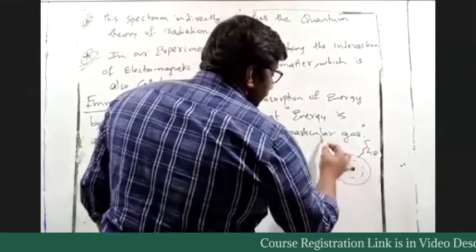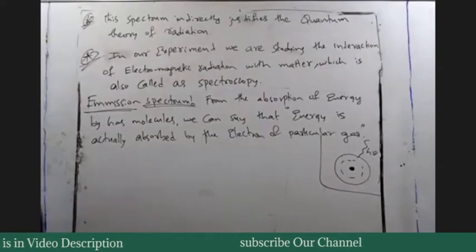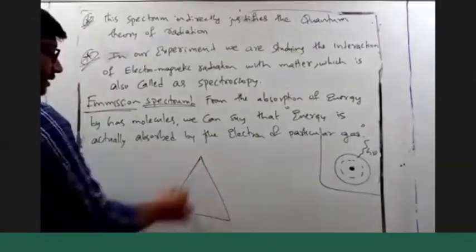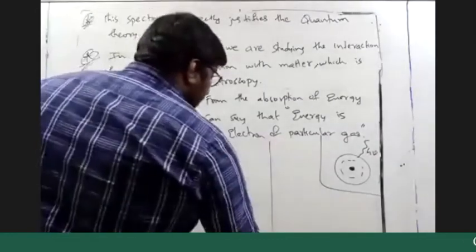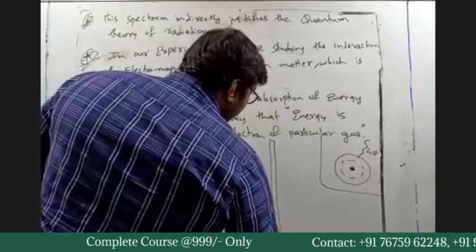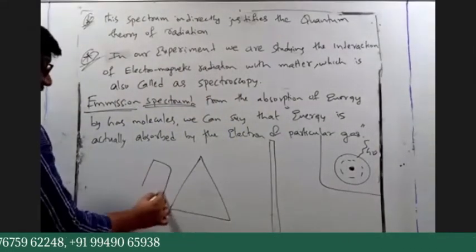This is how the picture will be. So now we'll modify our experiment. We keep the prism constant. We keep the screen constant. A screen is always required because we need to observe it. Our gas is constant.